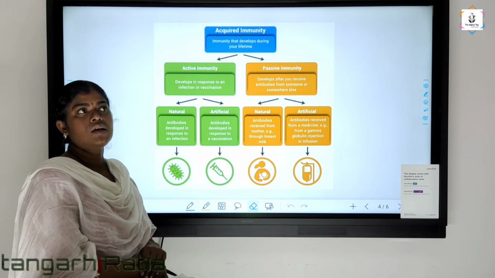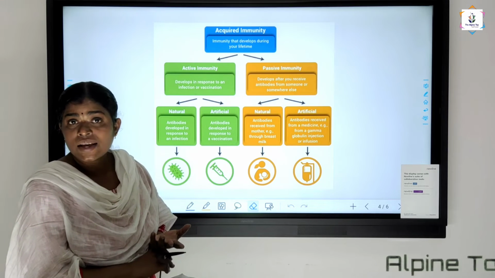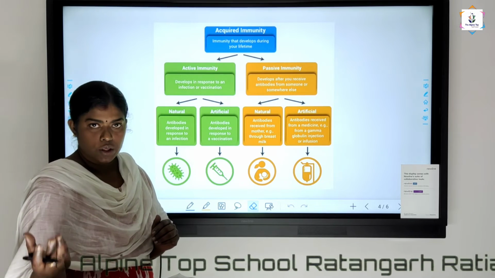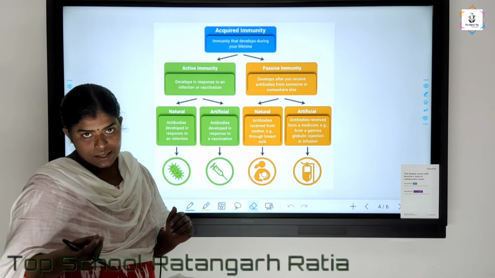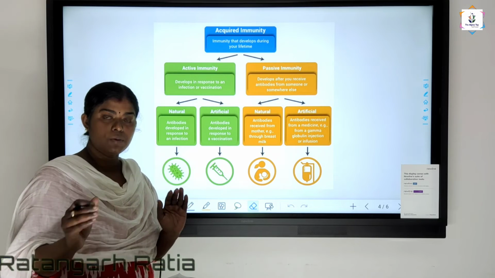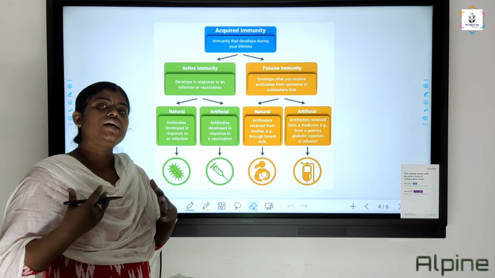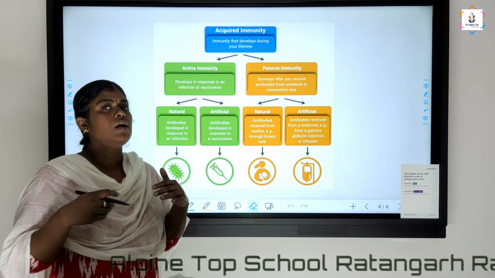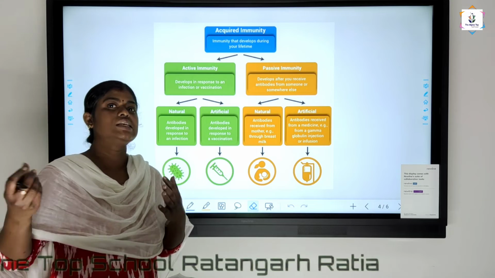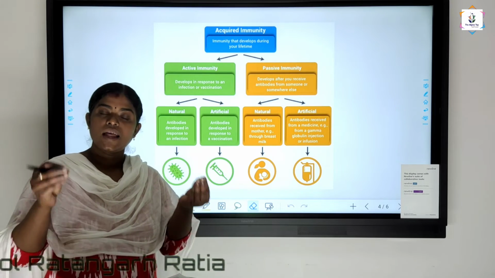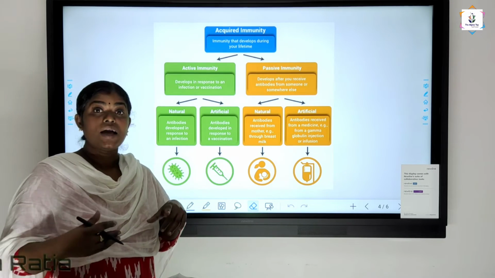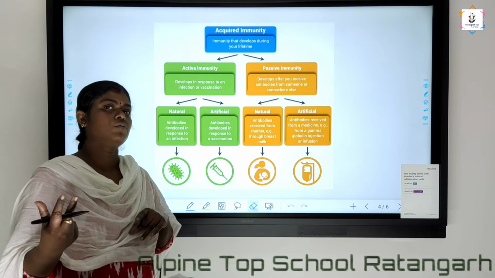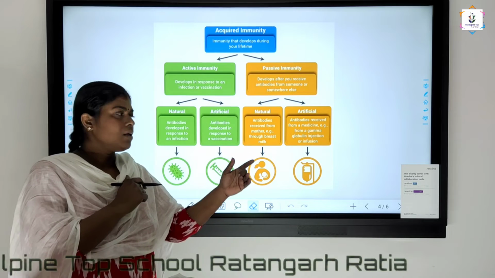Artificial active immunity means we are taking vaccines for different kinds of diseases. For example, we take the vaccine of polio, and by taking the polio vaccination we stimulate our immune system to produce the antibodies. Here also the antibodies are produced by our body itself. We haven't received ready-made antibodies from outside. The antibodies are produced in our body, but we have stimulated the immune system to produce them without getting infected, by means of vaccination.